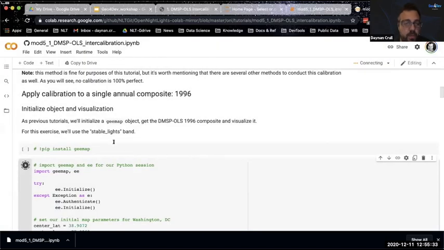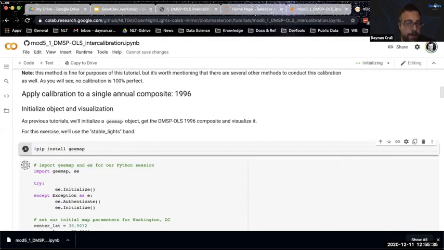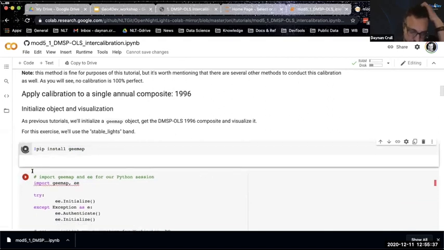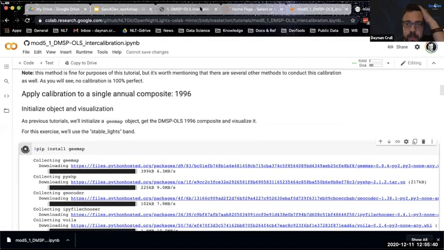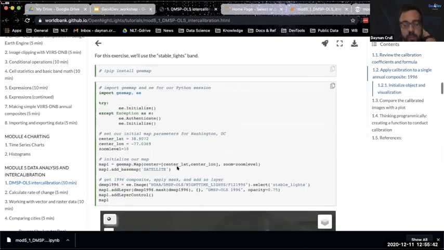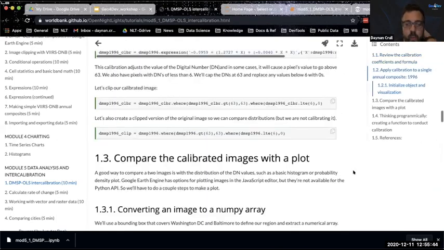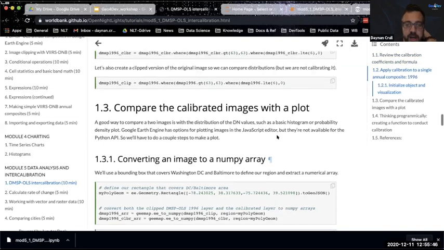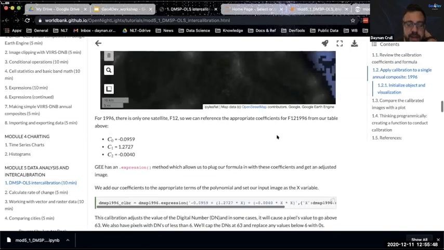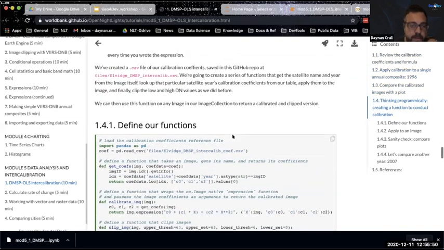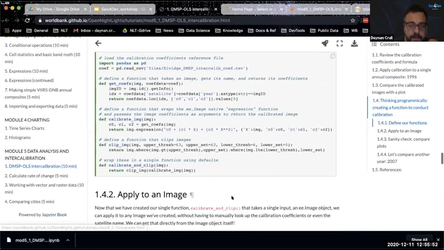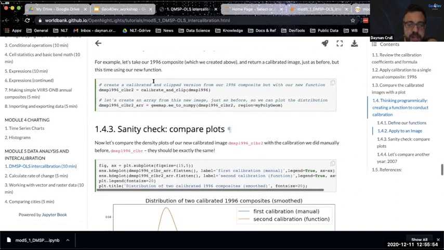While that's installing, I'll just show you on the website. When you run those functions on a particular image, calibrate and clip,